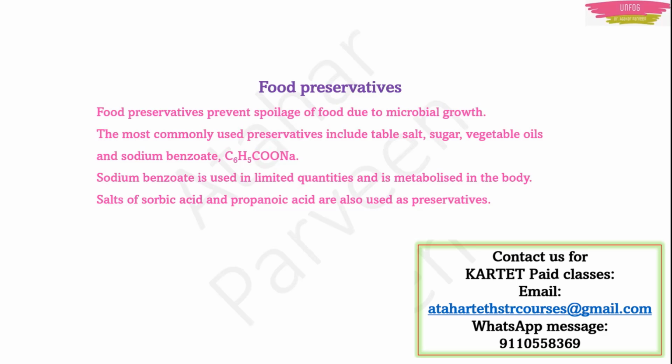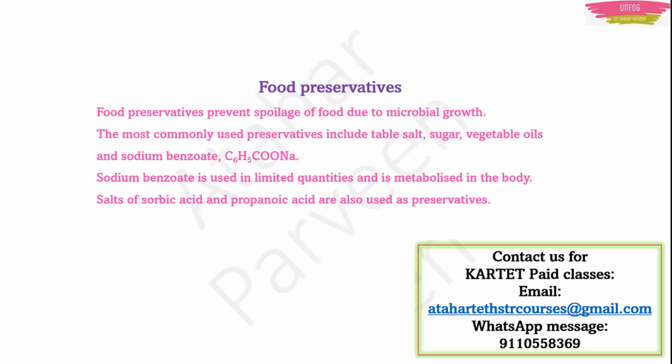Now let's talk about food preservatives. Chemicals are used to preserve food also, we told, right? Now these food preservatives prevent food from spoiling due to microbial growth. Most commonly, what are the preservatives we use? We use them in our kitchen also. The common things: table salt is there, sugar is there.